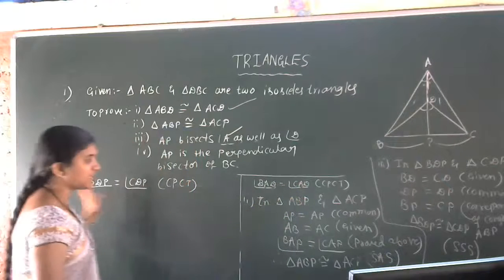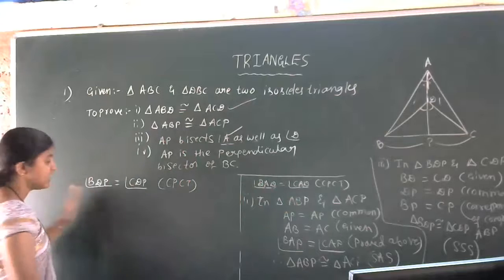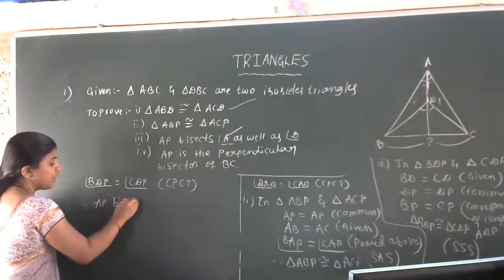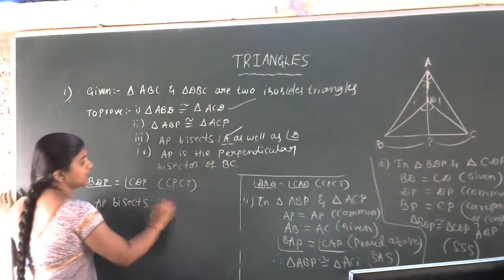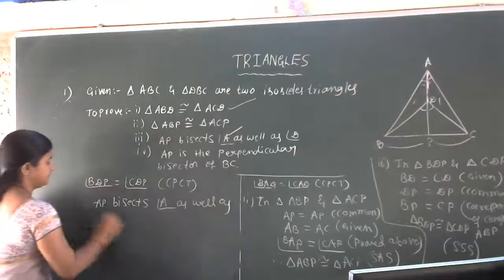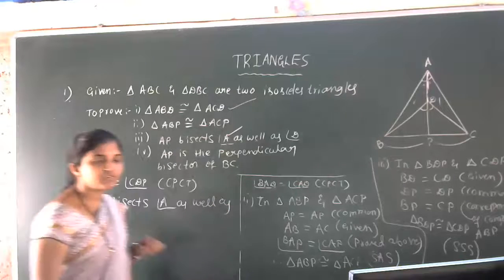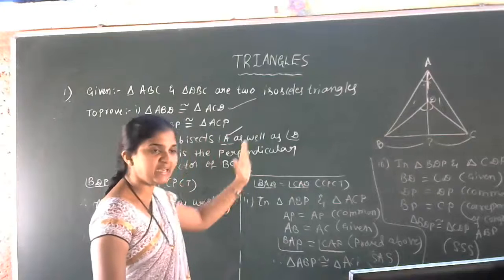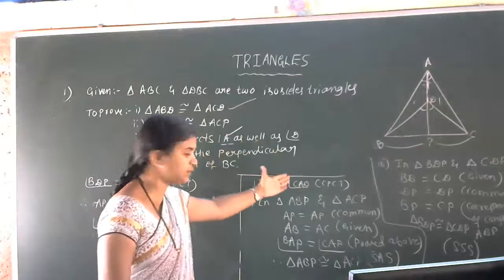So from those two results, we can write: therefore, AP bisects angle A as well as angle D. Is that clear? Can we give the conclusion like this? Yes, AP bisects angle A as well as angle D, because we have the proof here.